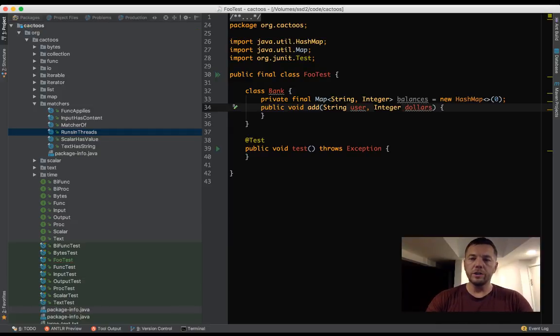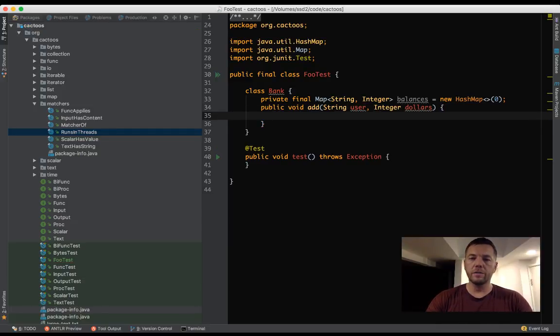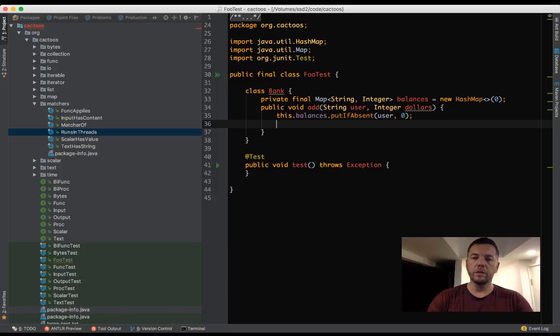What we do here is, first of all, we do it like this: for the user, if there is nothing, then we put 0, no balance, and then we say balances get user. I guess that's the way it should be.